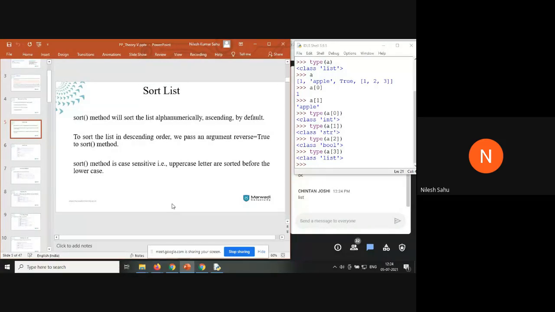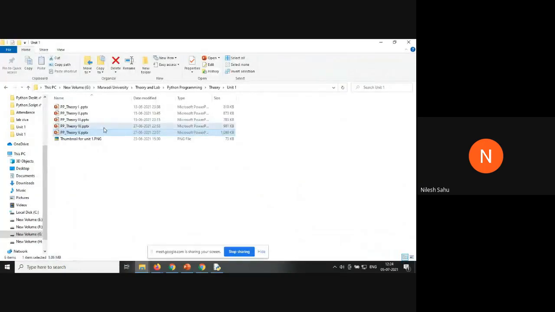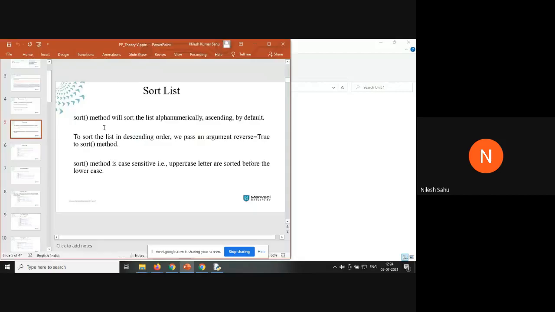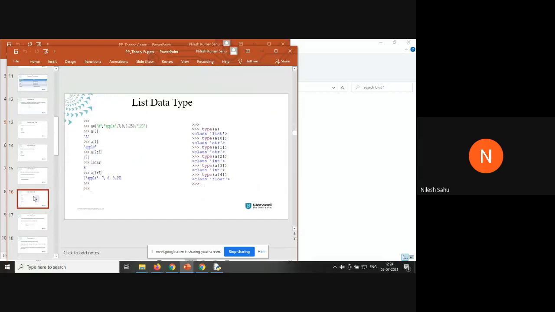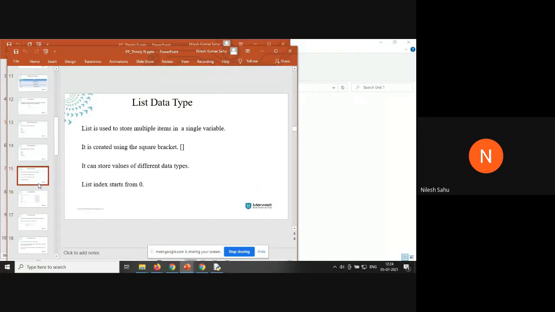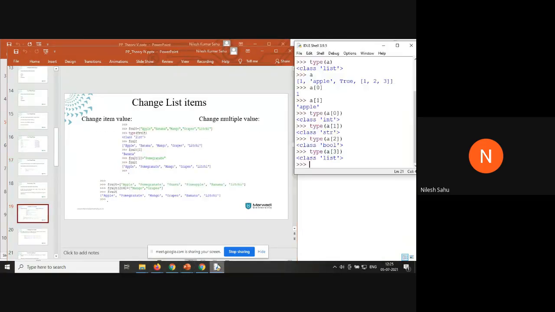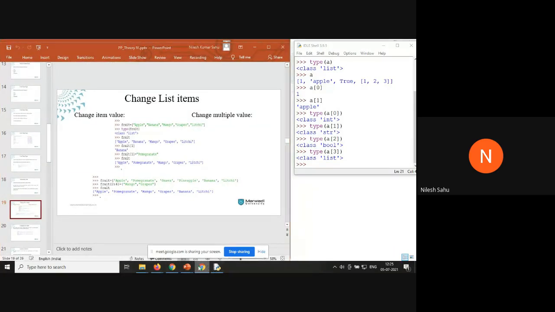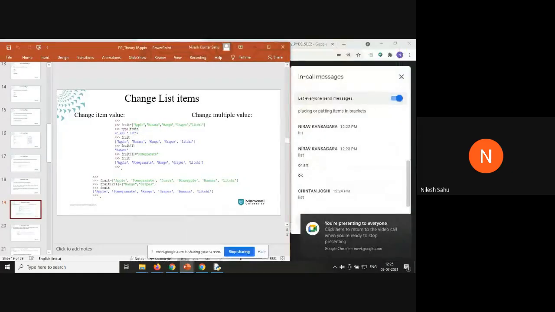Okay, just give me a second. Let me give you a brief revision here. First of all, now if you remember, we can change the element item inside a list.